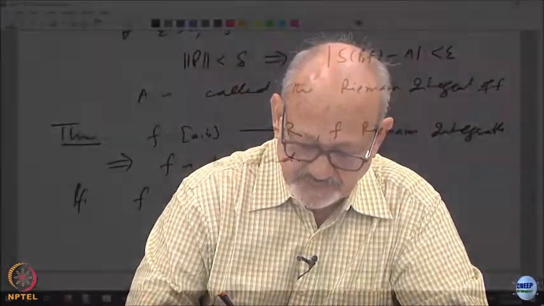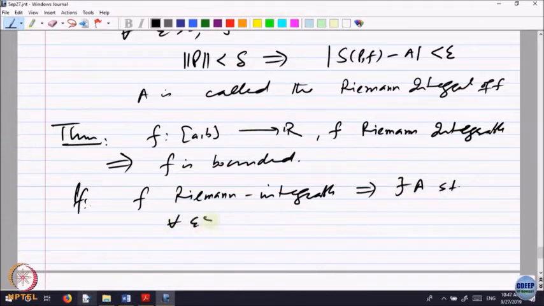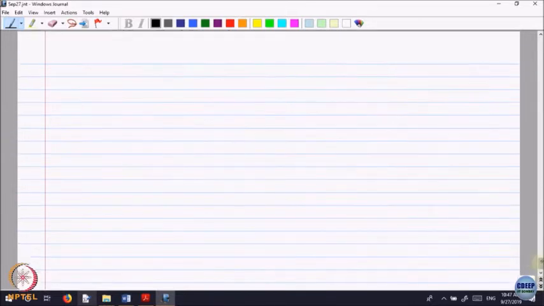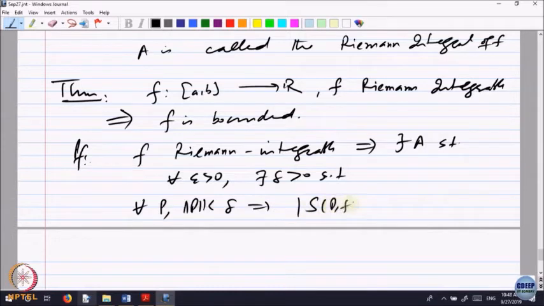So, f Riemann integrable implies there is a number A such that for every epsilon bigger than 0, there is a delta such that for every partition P with norm of P less than delta, |S(P, f) minus A| is less than epsilon.